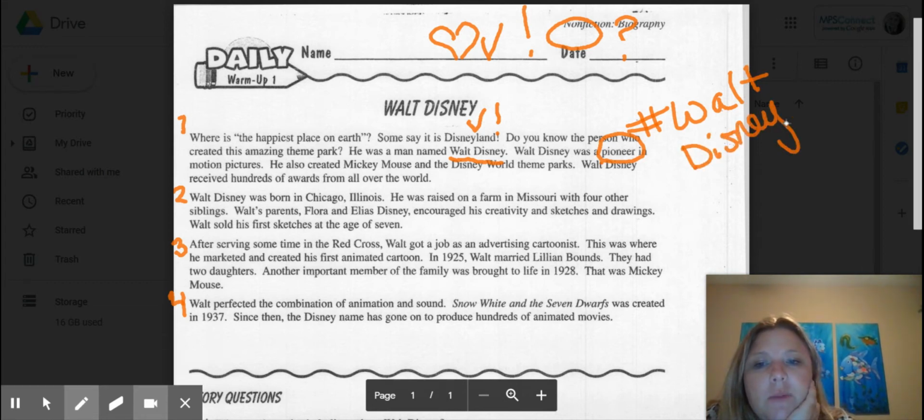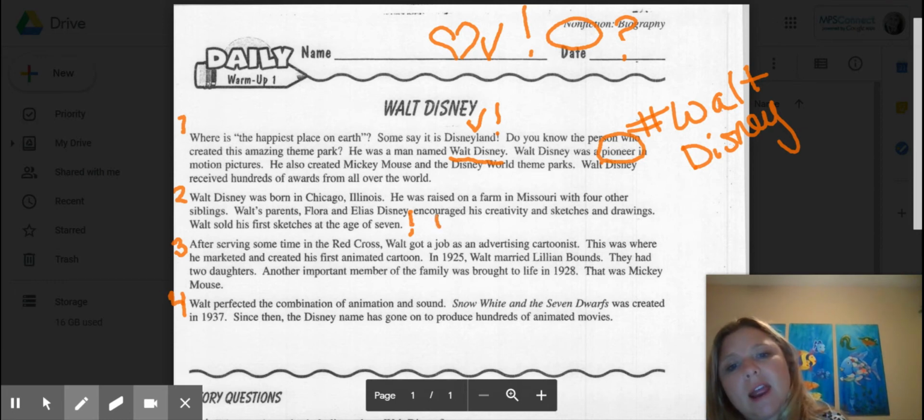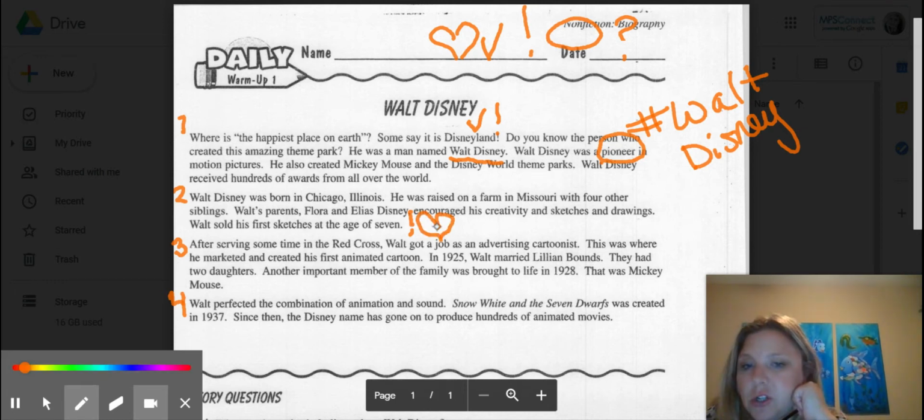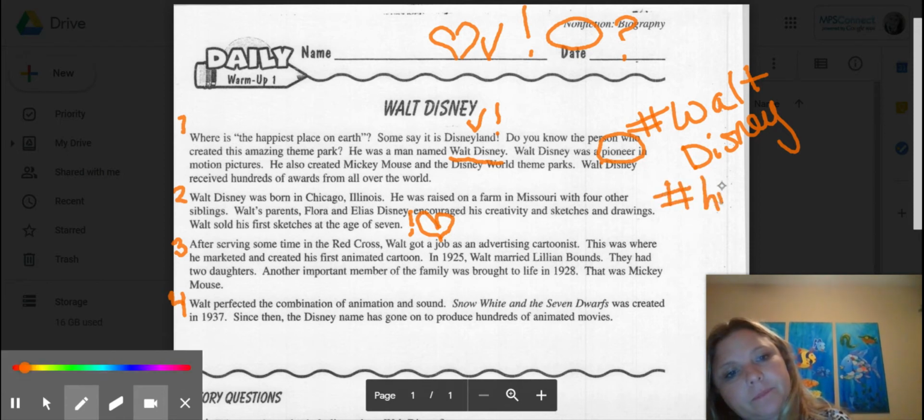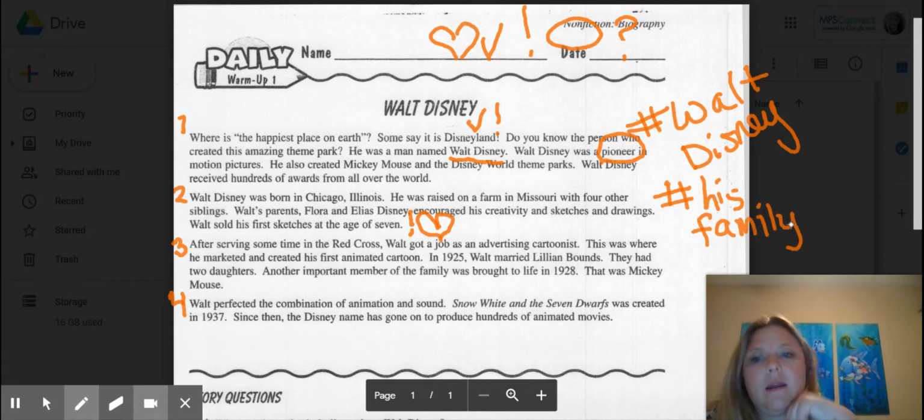Okay, Walt Disney was born in Chicago, Illinois. He was raised on a farm in Missouri with four other siblings. Walt's parents, Flora and Elias Disney, encouraged his creativity in sketches and drawings. Walt sold his first sketches at the age of 7. Wow, that's pretty amazing. I'm going to put an exclamation mark there and a heart. I think that that is pretty special. What was this paragraph about? This was about his family. Okay, now I'm going to move on.